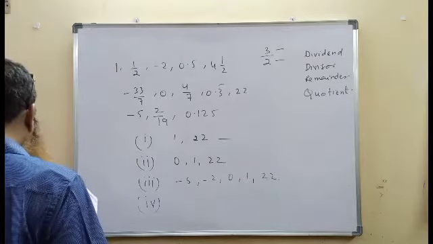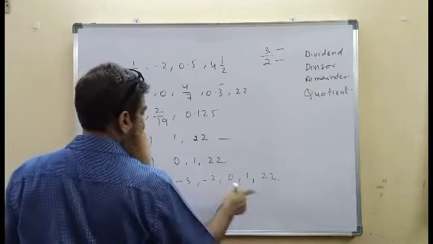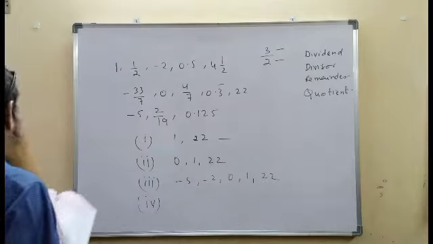As it said, a number can be written in more than one group. These numbers appear in three groups.